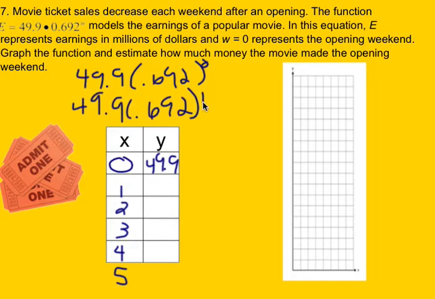So we're going to take that and raise it to the first power. When you plug that into your calculator, you get 34.5. And then we're going to continue. Next, we'll do 2, and so we'll raise it to the second power. And when we do that, we end up getting 23.89. Raise it to the third, and when you plug that in your calculator, you get 16.54.